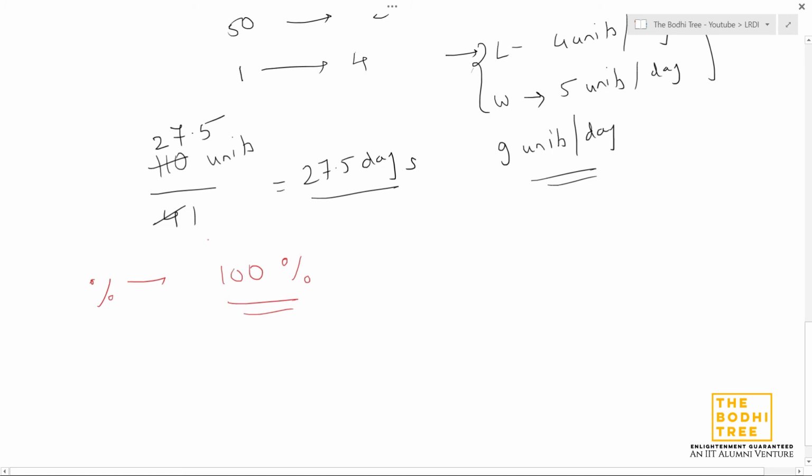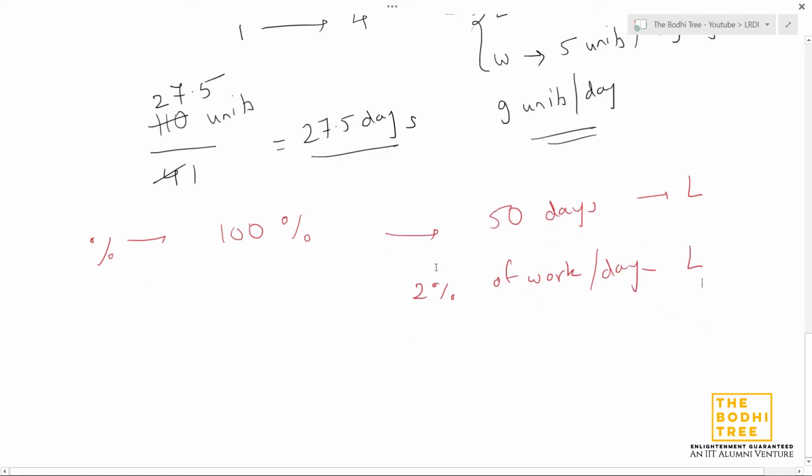So 100% of work was completed by Lincoln in, I think, 50 days. In 50 days, Lincoln completes 100% of work. So per day, how much percentage of work does he complete? 100 divided by 50 for 1 day, so 1 upon 50 into 100. Again, the unitary method is followed everywhere. So per day, Lincoln completes 2% of work. This is his efficiency.